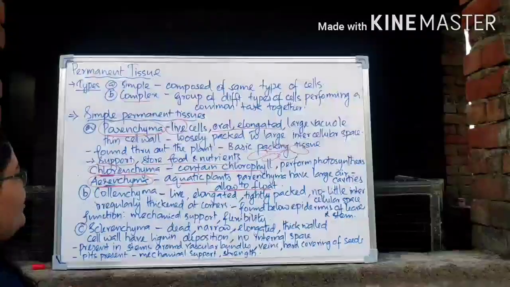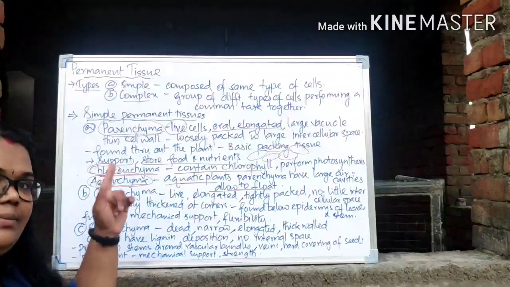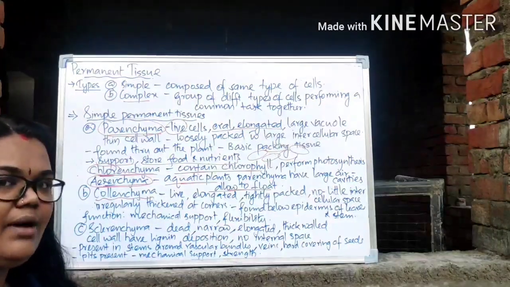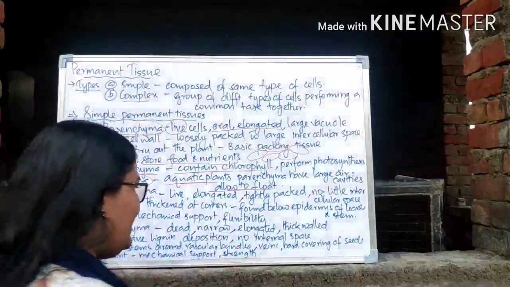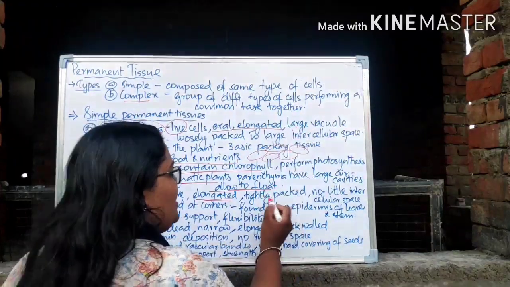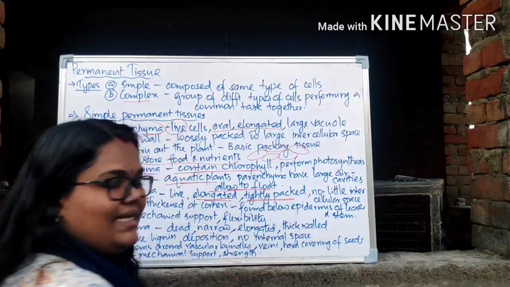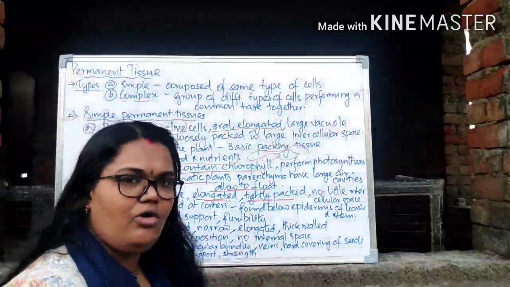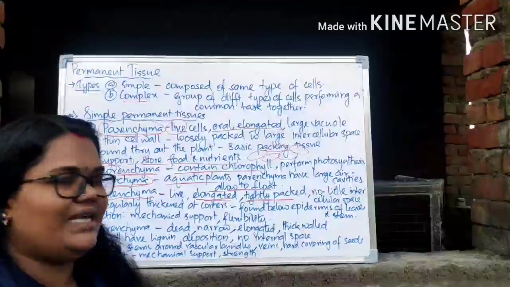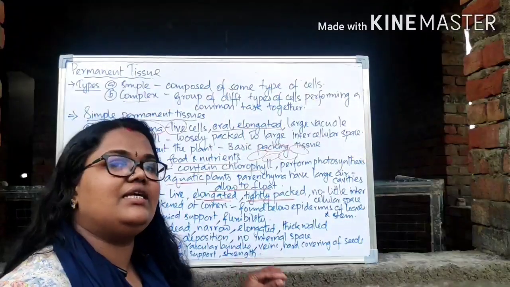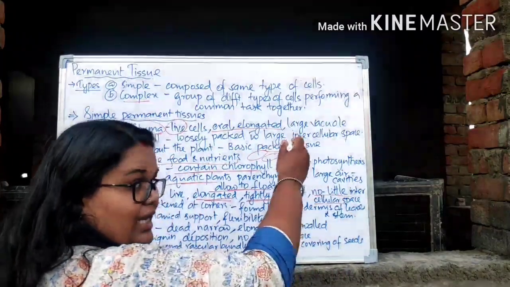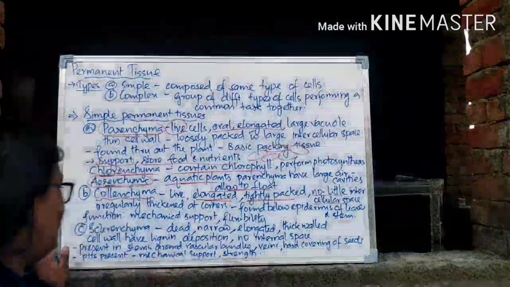Right. Now we are going to the second type of simple permanent tissue, which is the collenchyma, right? So collenchyma is also a living tissue. It is elongated, but what's the difference? Parenchyma is loosely packed, but collenchyma is tightly packed, and there is no, or very little, intercellular space, right? So that's a specialty. In parenchyma they are loosely packed with enough intercellular spaces, right?